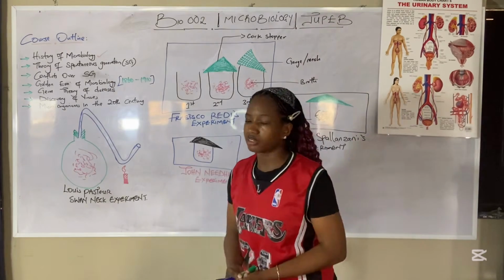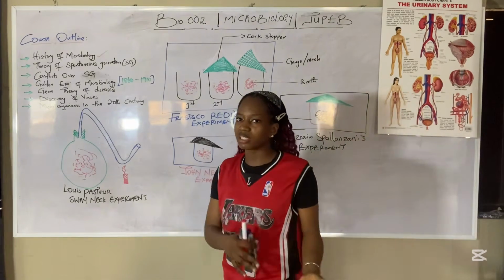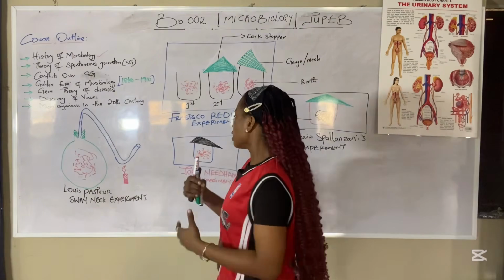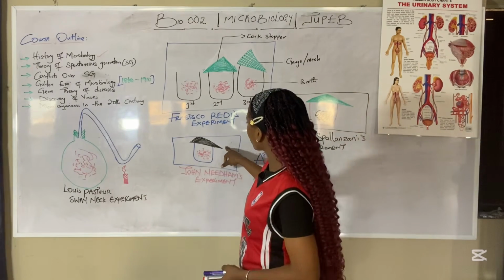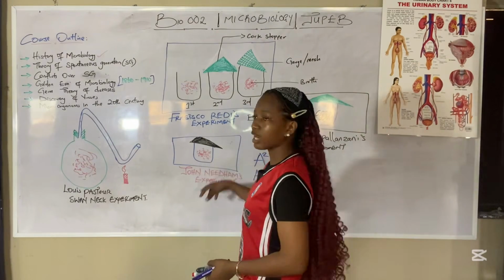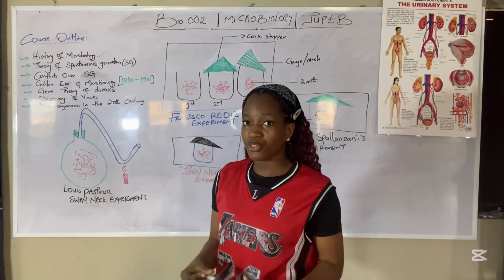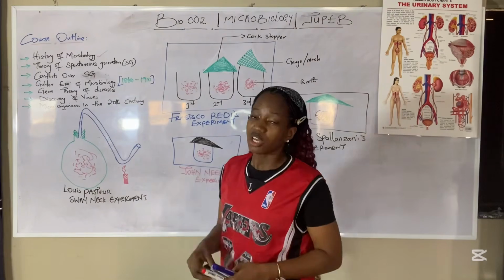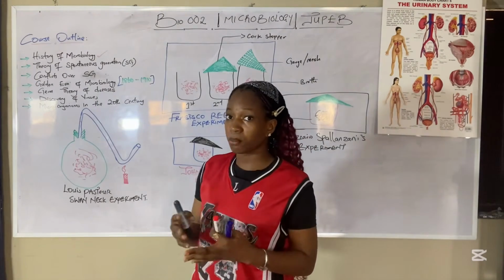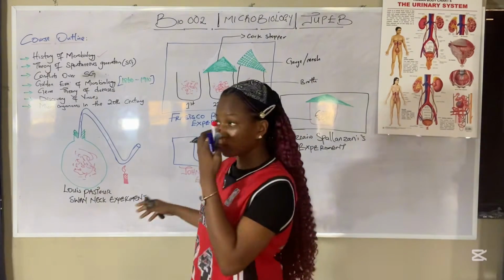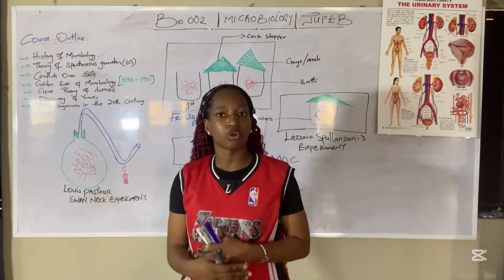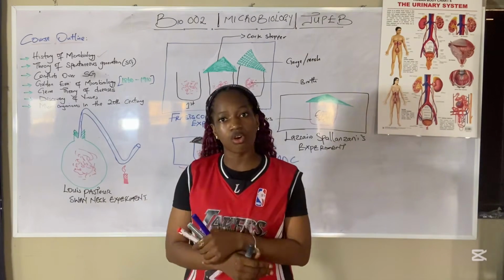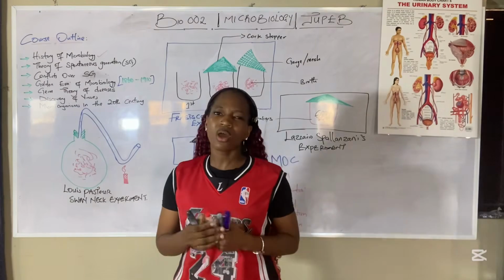His aim was the same thing, to validate the theory of spontaneous generation. The apparatus: a cork stopper, a broth, a beaker. What was his method? He boiled the broth, put it inside here, and covered it with a gauze. Then he found that, as his observation, maggots grew inside this broth, and his conclusion was that he supported the theory of spontaneous generation. But why was his theory wrong?